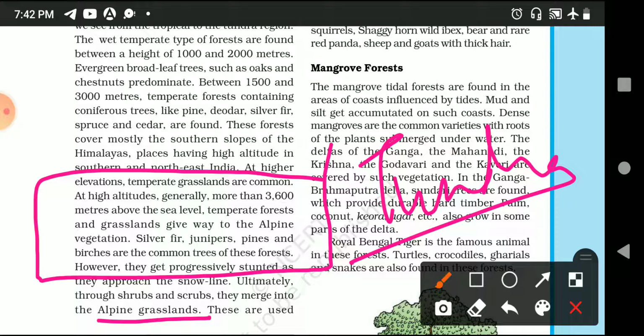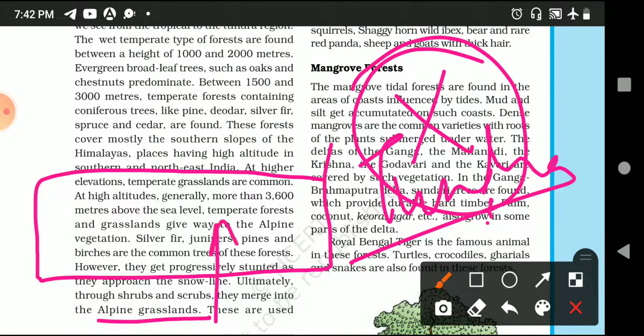Pastoral nomads are people who move from one place to another with their animals, who eat grass. And in the tundra area or tundra vegetation, no trees or grasslands are found. So in this area there is no tree and no grasses. The trees which grow here are juniper, pine and birches. And in the tundra region there is no vegetation, nothing is there. Because sunlight does not reach here, so here mosses and lichens are found.